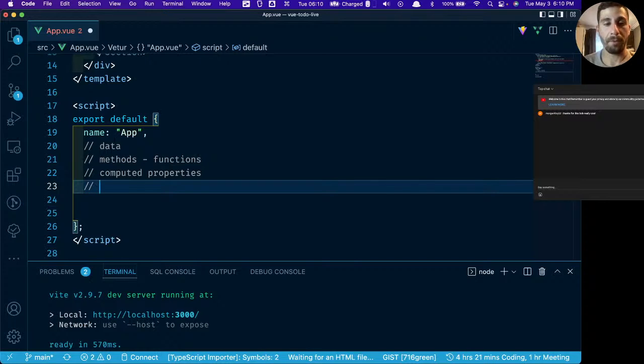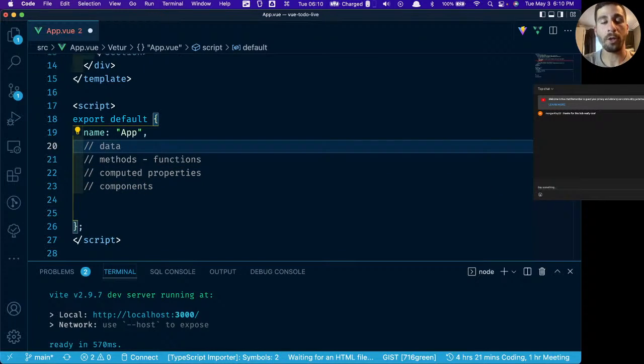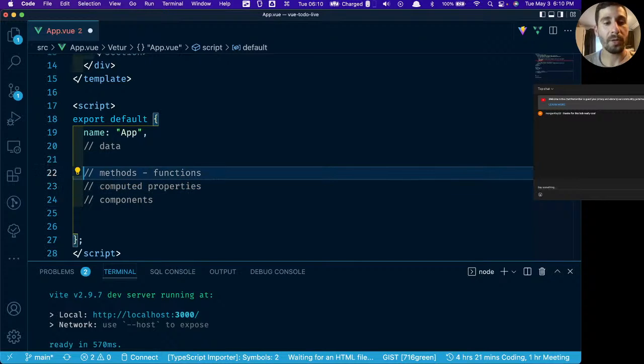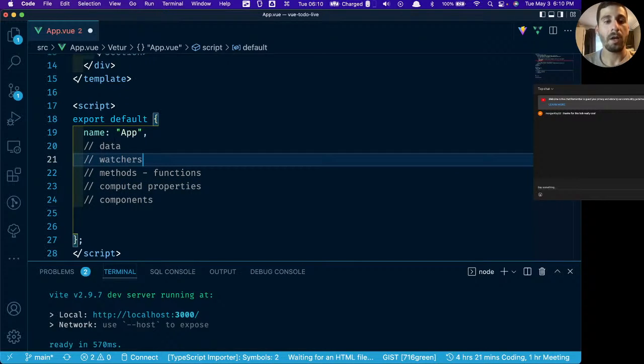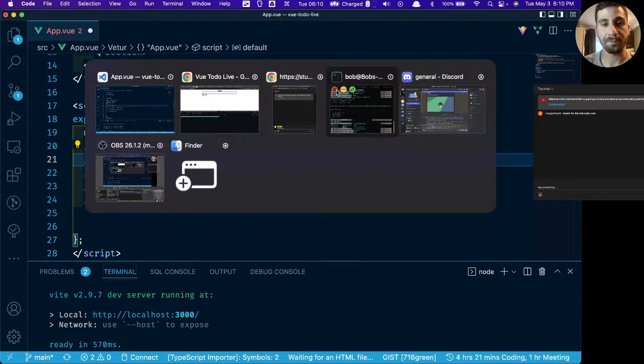We're going to have our components, which is where we're going to register any components that we import into the application. We can have watchers. Keep in mind that all of these are optional. We don't need any of these. We only need the ones that we're going to use. So yeah, we have watchers. If we want something to happen when a value changes, let's say, again, we have that computed property that's called sum. What we can do with that is when the sum changes, we can trigger some event that we want to happen.